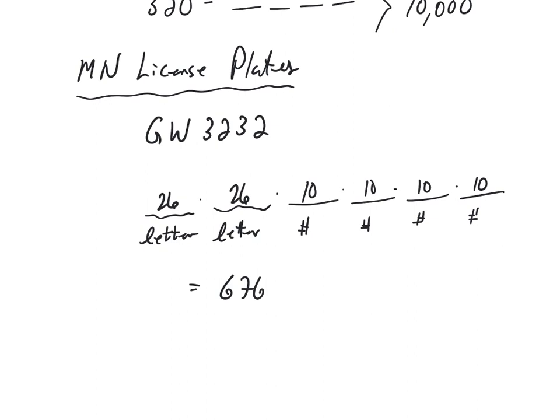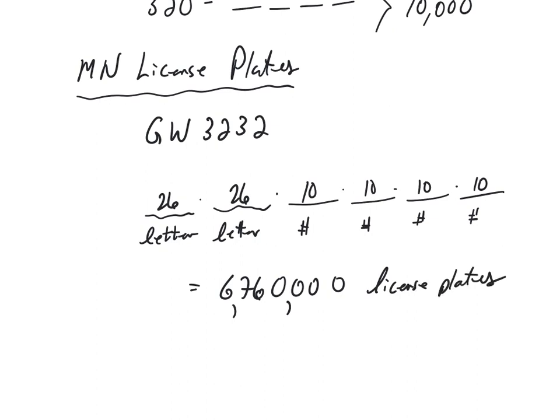And what we'd end up with then is, let me put some commas in here so you can clearly see. The number of license plates possible at that time would have been 6,760,000 license plates.